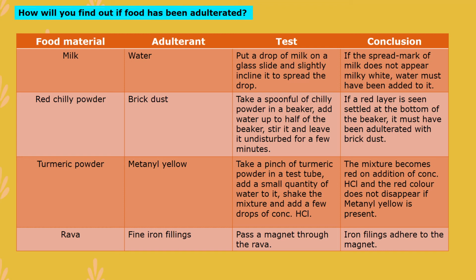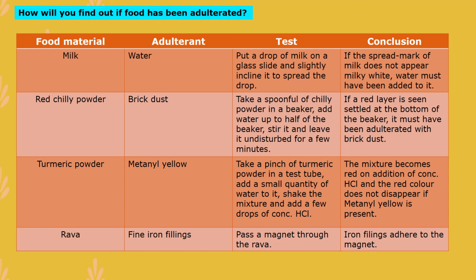If the mixture becomes red on addition of concentrated HCl and the red color does not disappear, then methyl yellow is present. So we can conclude that in the turmeric powder there is a presence of methyl yellow as an adulterant.